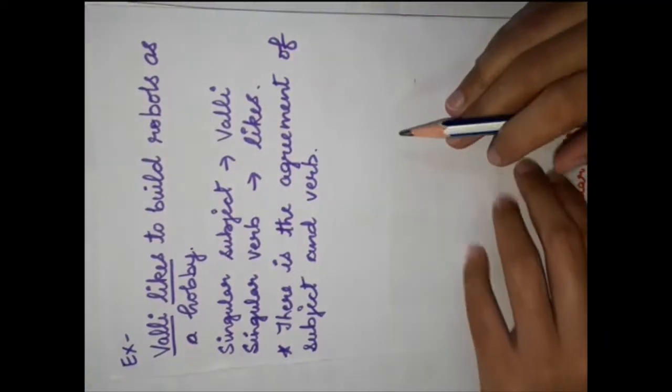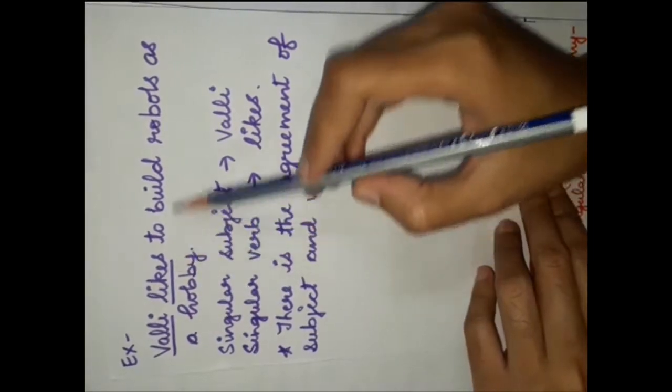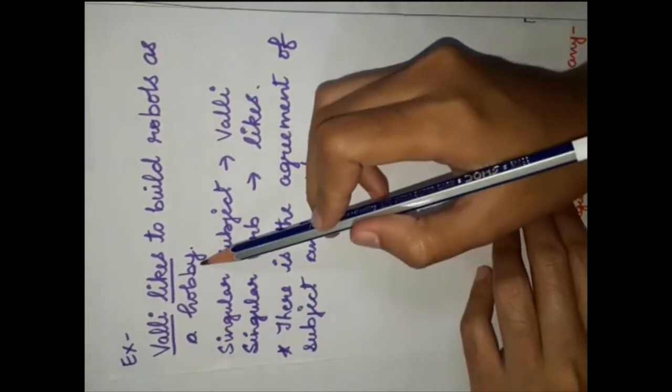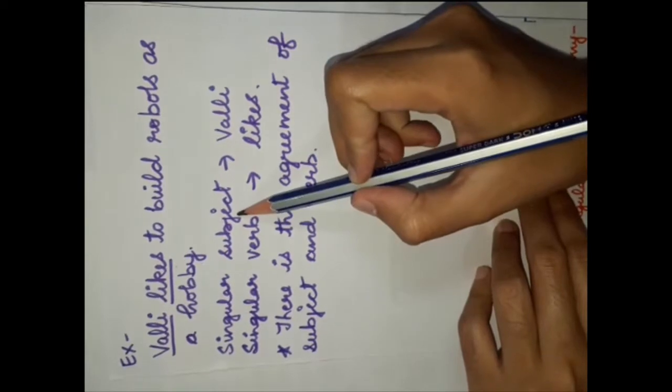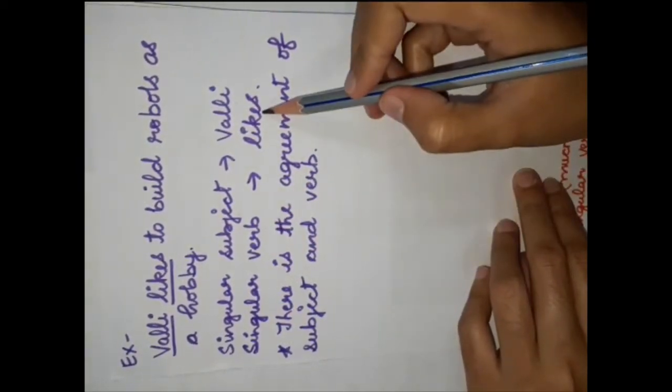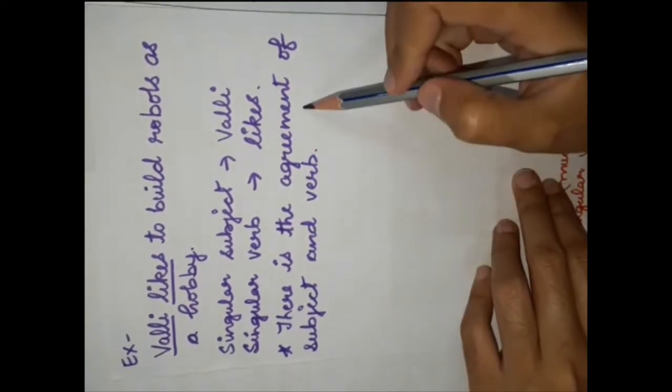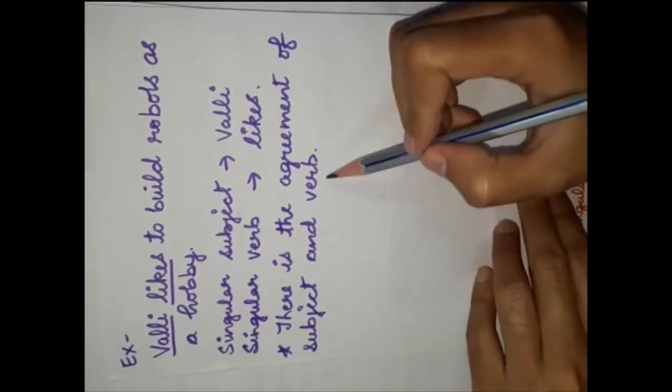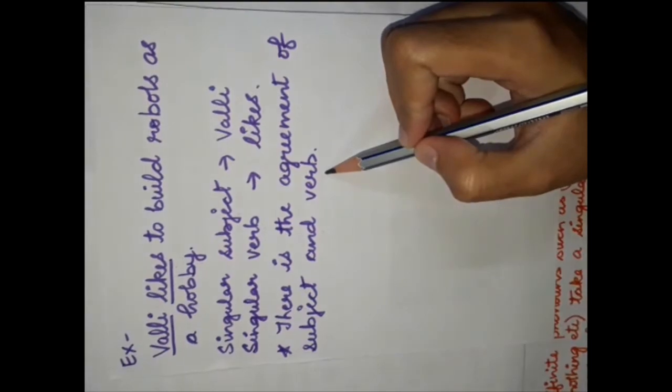Now look at this example. Vali likes to build robots as a hobby. The singular subject in this sentence is Vali and the singular verb is likes. Therefore, there is agreement of subject and verb in the sentence. So let's try to understand this better.